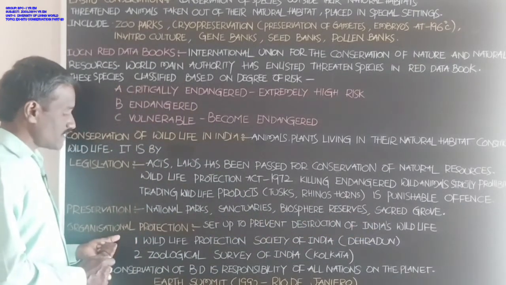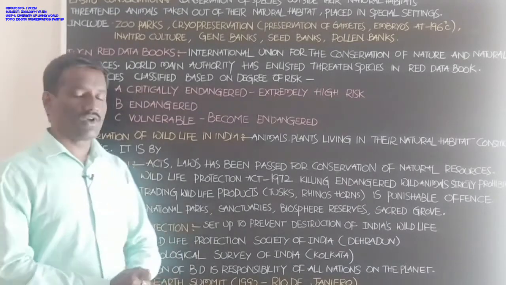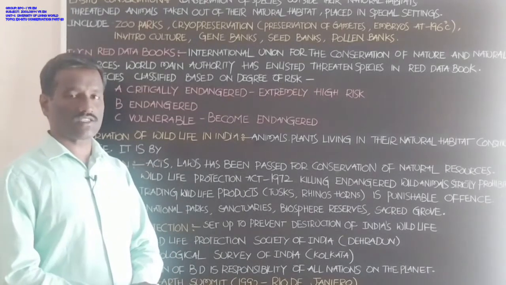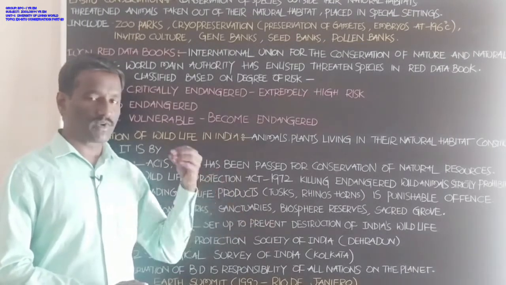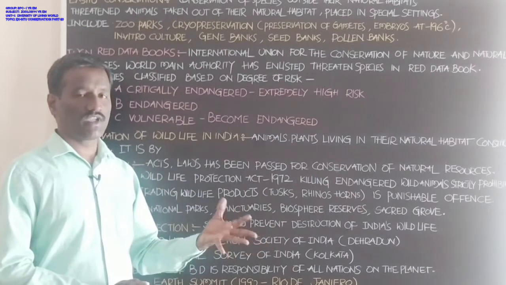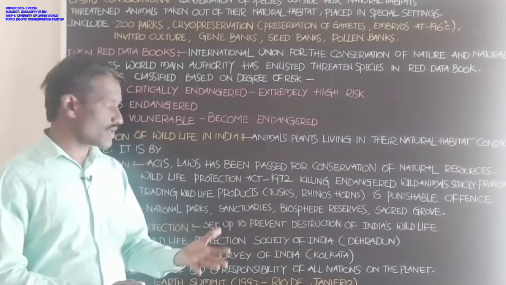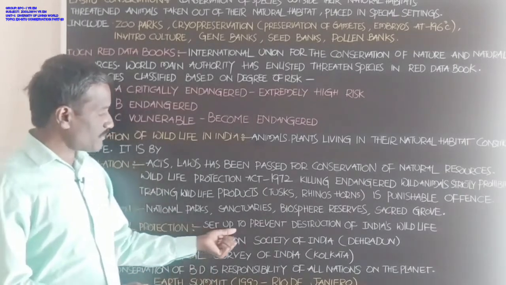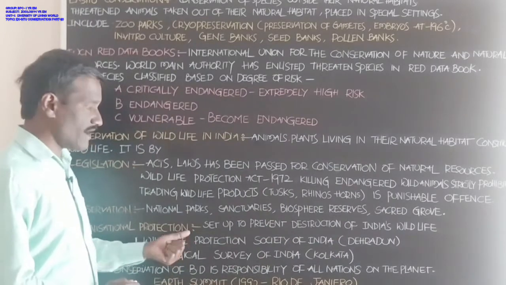Next, organizational protection. The third one, organizational protection. Some organizations are set up to protect and preserve biodiversity in localities, nations, and regions. These are set up to prevent destruction of India's wildlife.